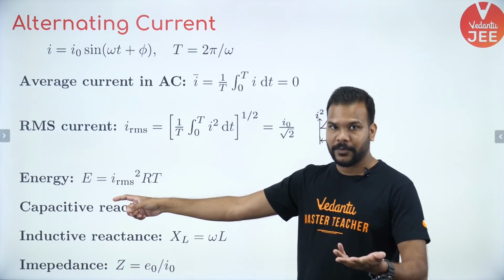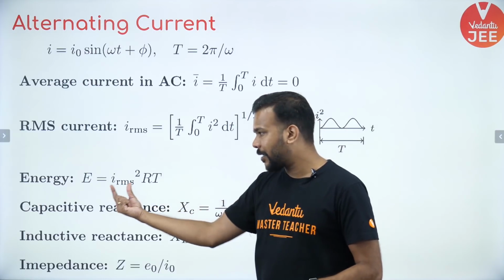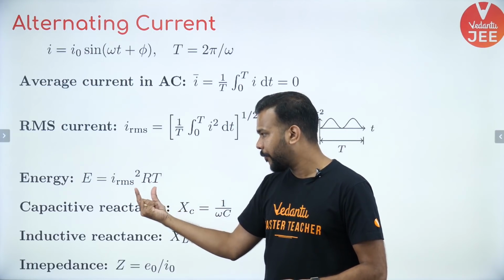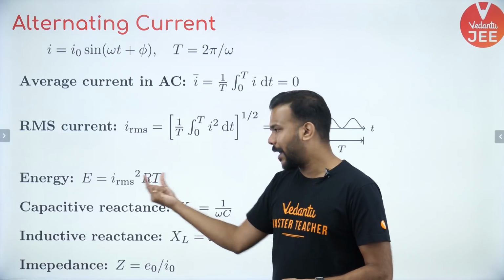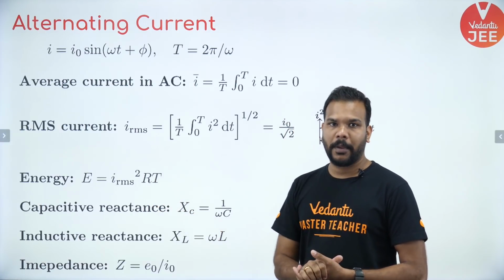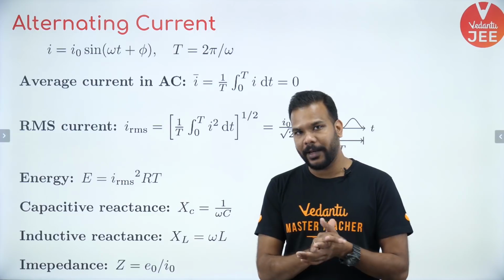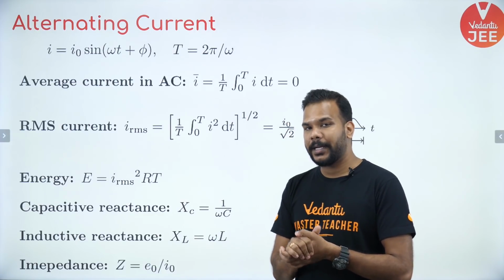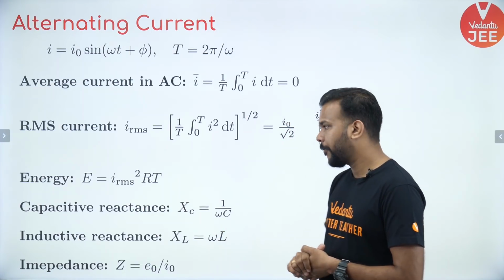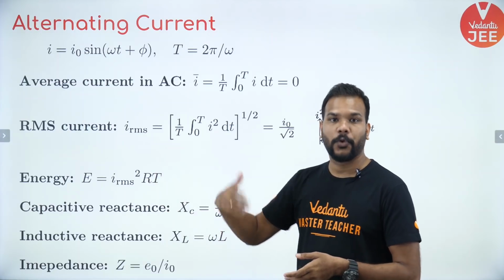Okay, how do you calculate the energy? As I told you, the RMS value is important for that. It is given as I square RMS times RT, or simply I square RT. So remember that the RMS value is important to calculate the energy or heat dissipated across a resistor by the AC current flowing through it.